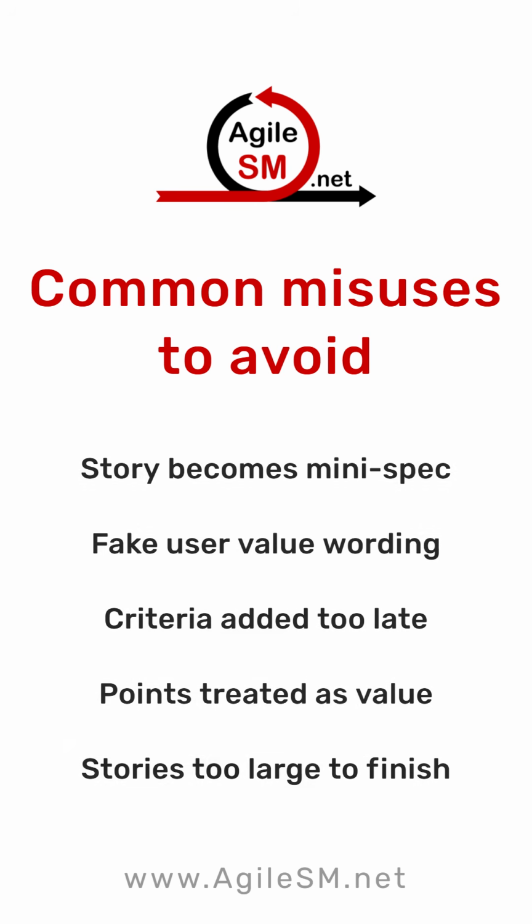Common misuses to avoid. User stories are often misused when they become mini specifications and conversation stops. They also lose value when the wording pretends to express user benefit, but actually describes internal work, when acceptance criteria arrive too late, or when story points are treated as value or commitment. Stories that are too large create the same problem by hiding uncertainty and delaying a usable increment.